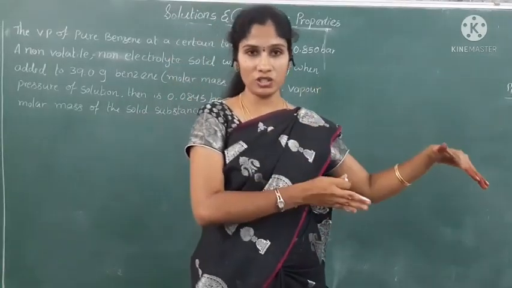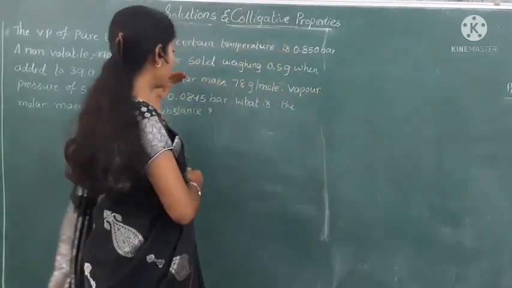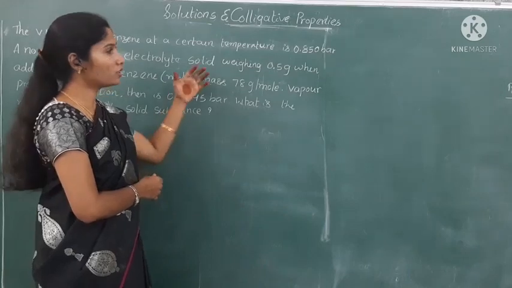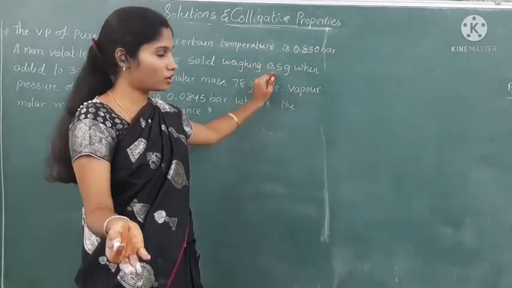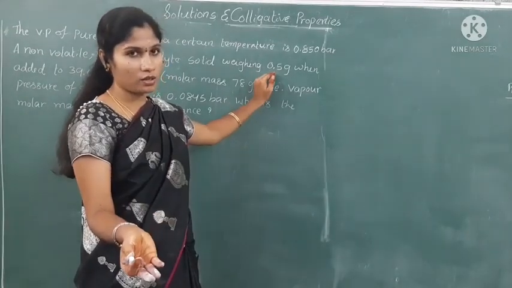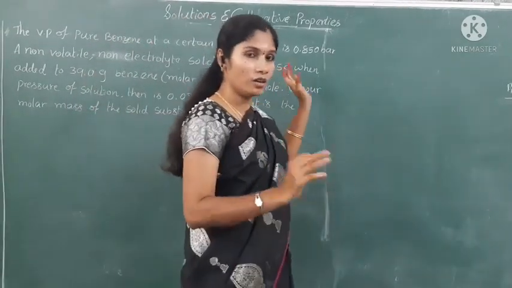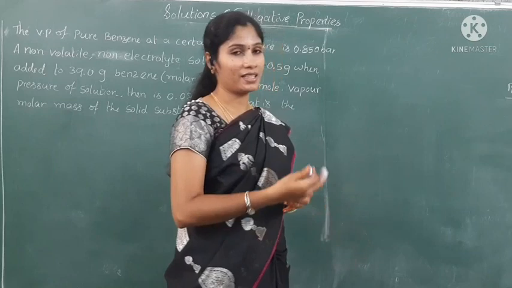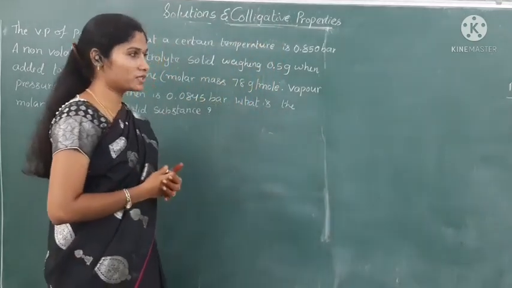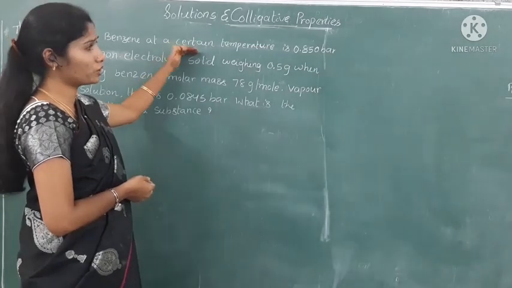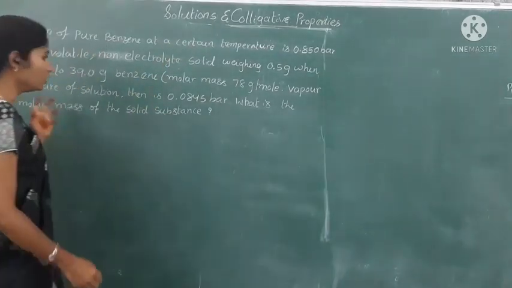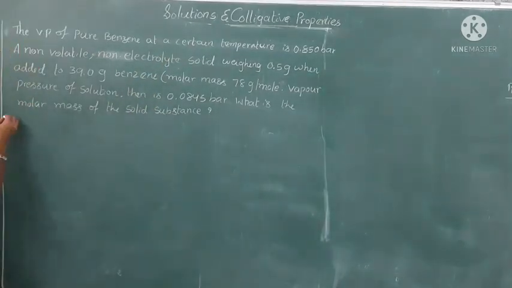The solvent is benzene, its weight and molecular weight are given, and the solute weight is given. We don't know the name, so we can't calculate the molecular weight. If you know the name, we can calculate the molecular weight by adding the atomic weights of the atoms present in that compound. Now let us write the data here.